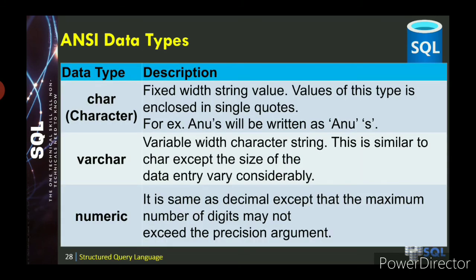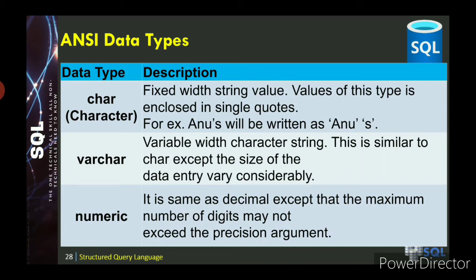So the first data type is the character data type. What do you mean by character? Character means it's alphabets. It's a single character, otherwise it's a sequence of characters enclosed within single quotes, like in C++.